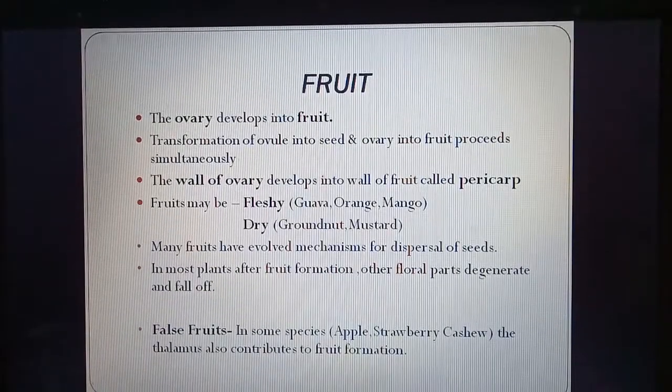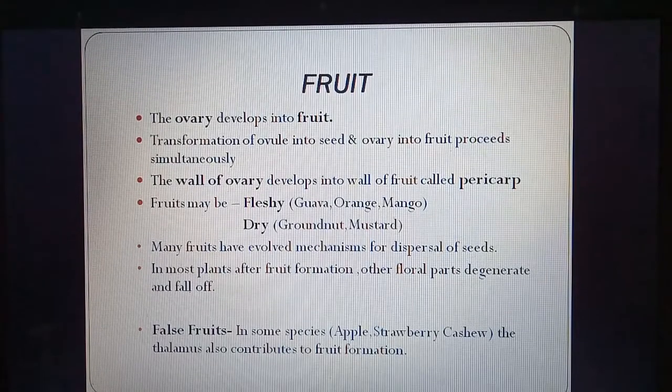Now we will come to the definition of fruits. The ovary develops into a fruit. Transformation of ovule into seed and ovary into fruit proceeds simultaneously. So this process undergoes together. Ovule forms seed and at the same time ovary also forms fruit. The wall of ovary forms the wall of fruit, which is called pericarp.